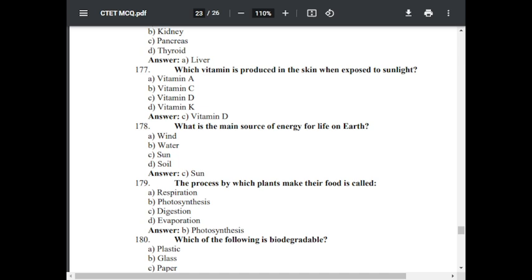Question number 179. The process by which plants make their food is called option A respiration, option B photosynthesis, option C digestion, option D evaporation. The correct answer is photosynthesis.